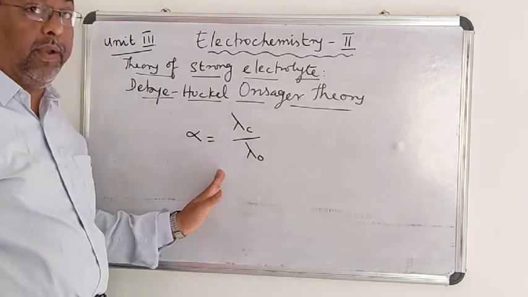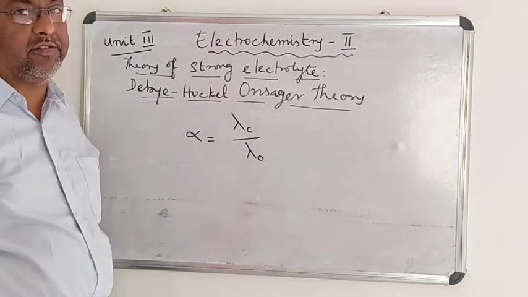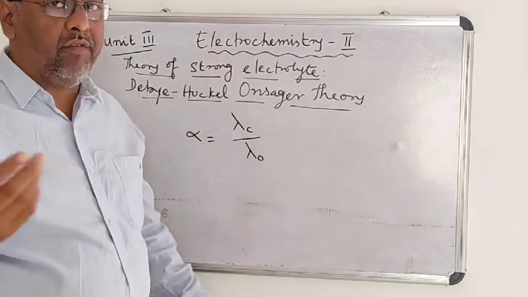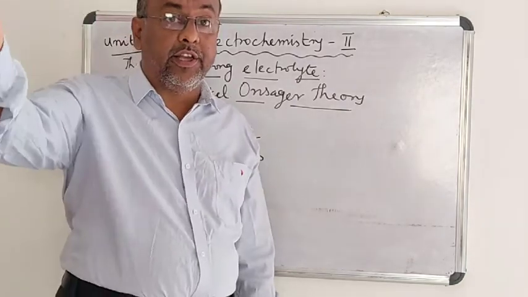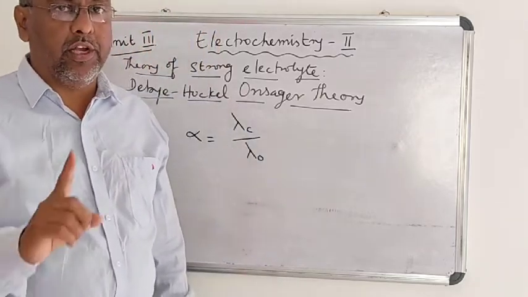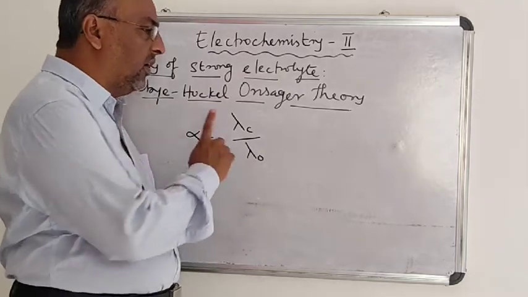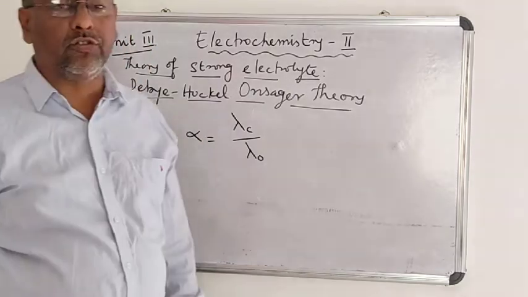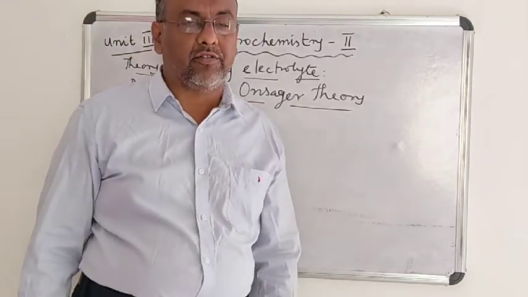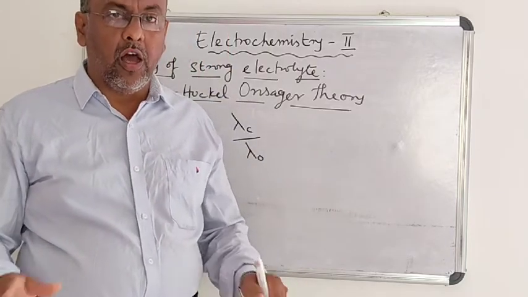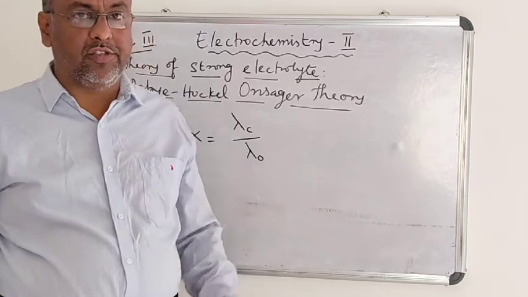Particularly, this is not applicable in the case of strong electrolytes, because according to Arrhenius, the degree of ionization increases with increase in dilution. That is only in the case of weak electrolytes. That is not applicable in the case of strong electrolytes, because strong electrolytes are always completely dissociated.